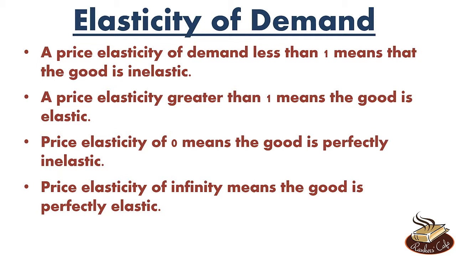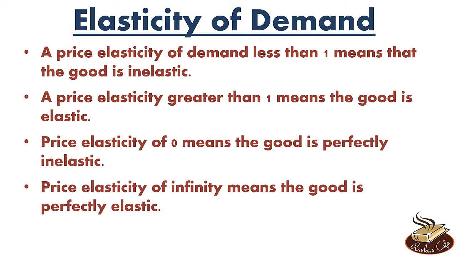So it obviously means that the good is perfectly inelastic. The quantity does not change at all. No matter how much you change the price, the quantity will remain the same. So the good is perfectly inelastic. And a price elasticity of infinite means that even if you change the price very slightly, the percentage change in quantity will be infinite. It will change a lot. So the good is perfectly elastic. For a very slight change in price, it has changed a lot. So the good is perfectly elastic.